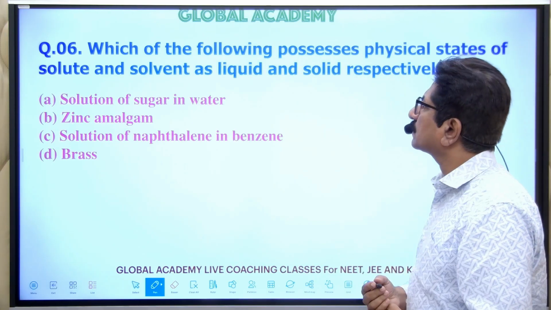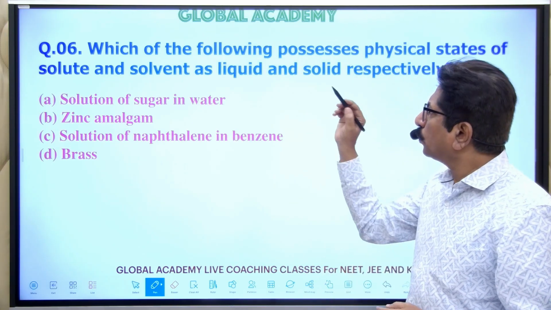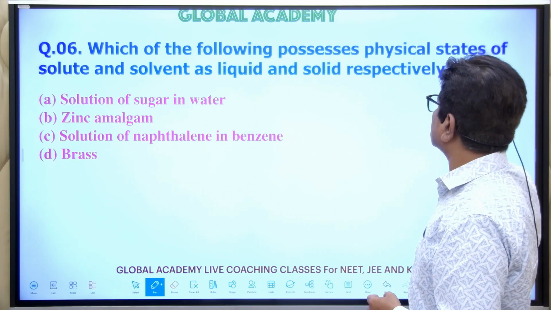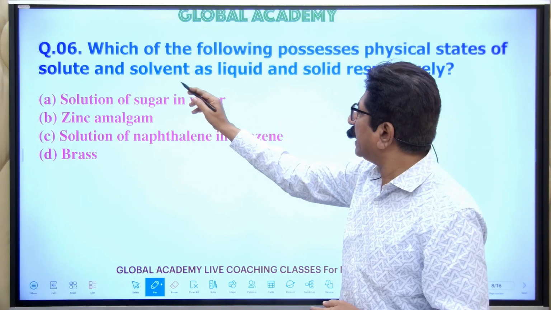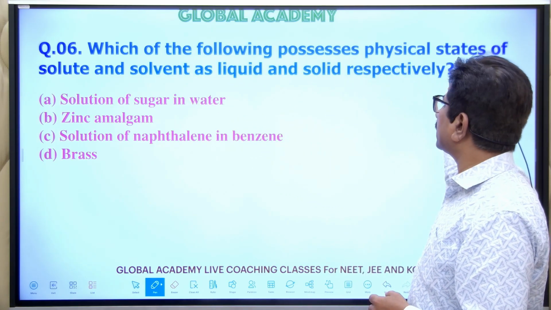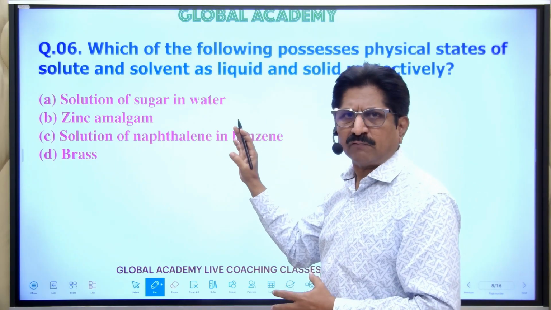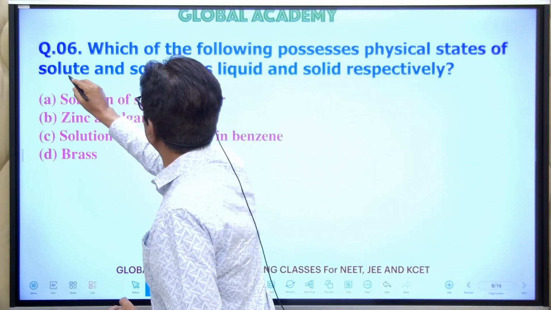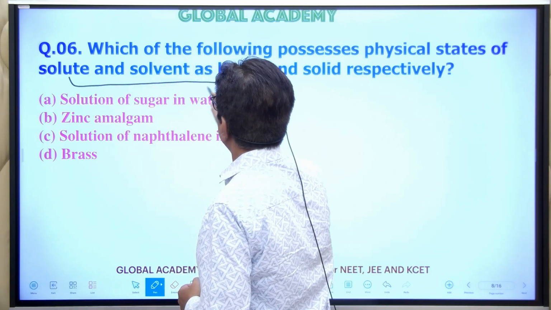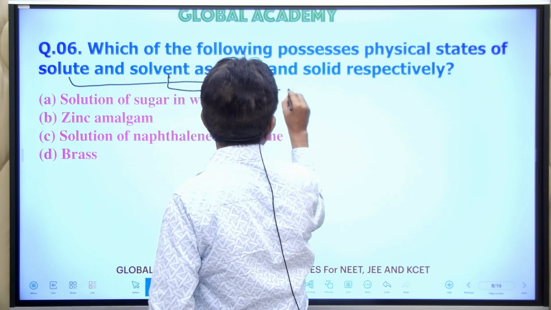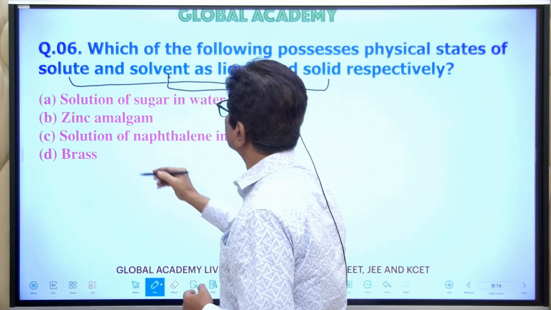Next, question number 6. Which of the following possess the physical states of the solute and solvent as liquid and solid respectively? So carefully see the question. They have asked: solute is liquid and the solvent is solid.